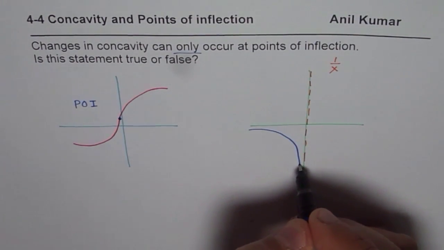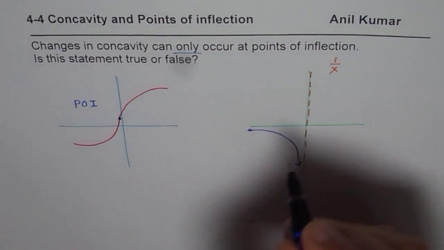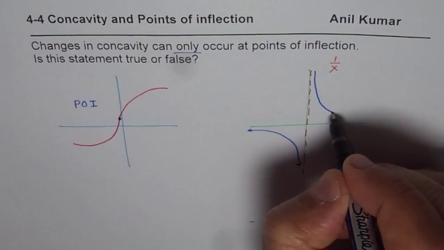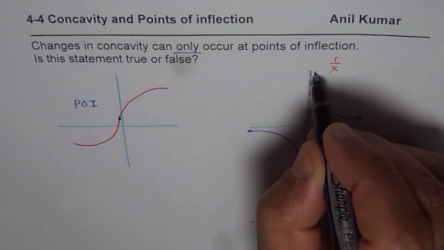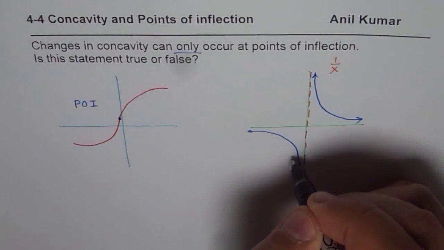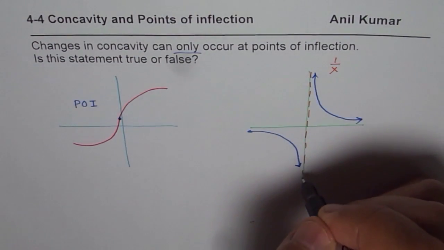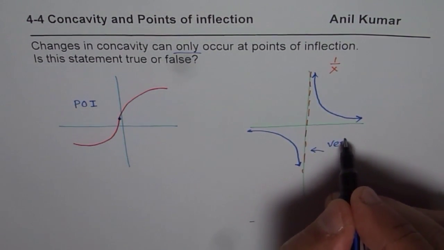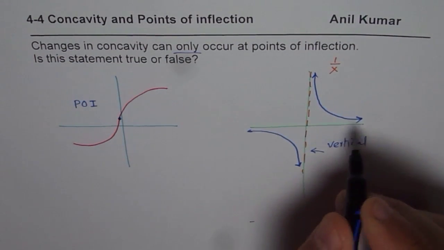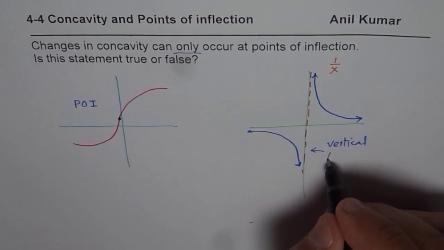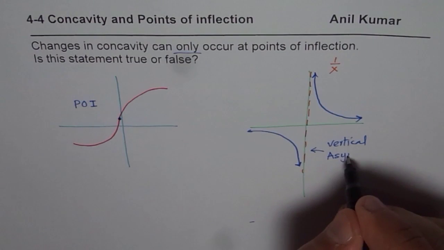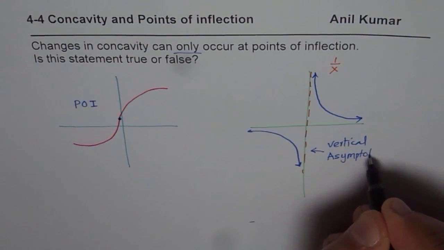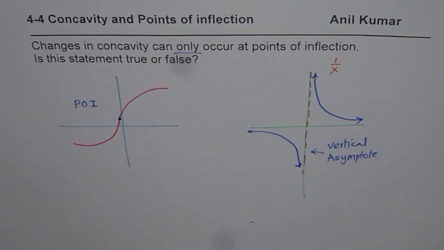Now this is concave down, and that portion is concave up. The concavity has changed, but in between, what do we have? We have a vertical asymptote. So that could also be a condition where the concavity changes. Vertical asymptote. So that is another point where concavity changes.